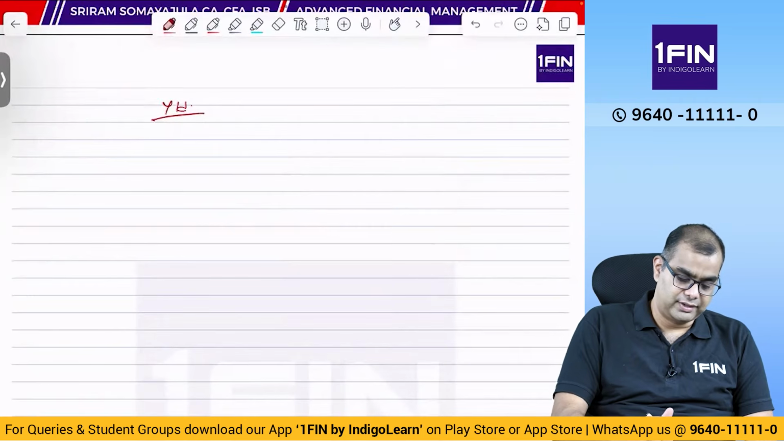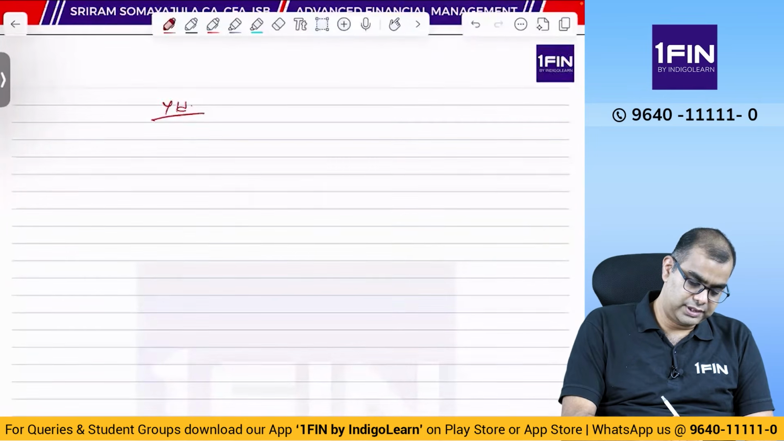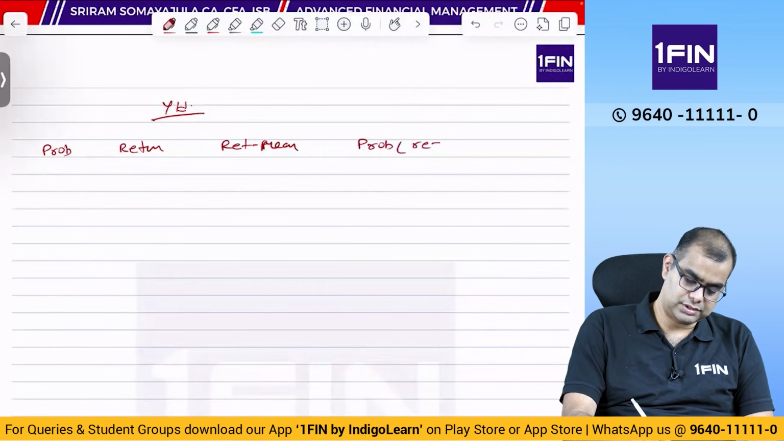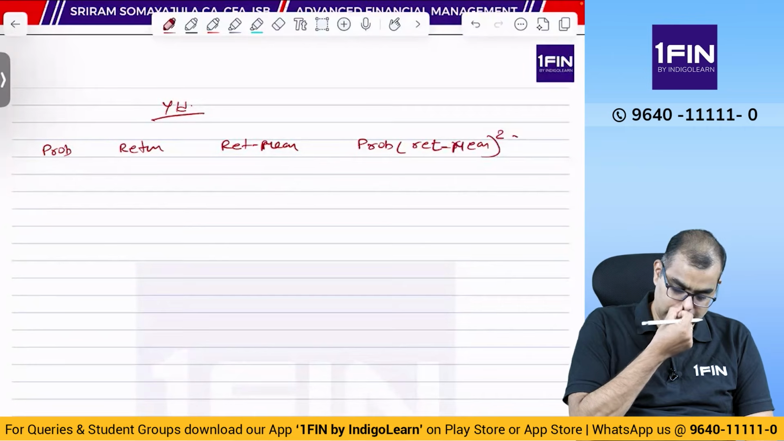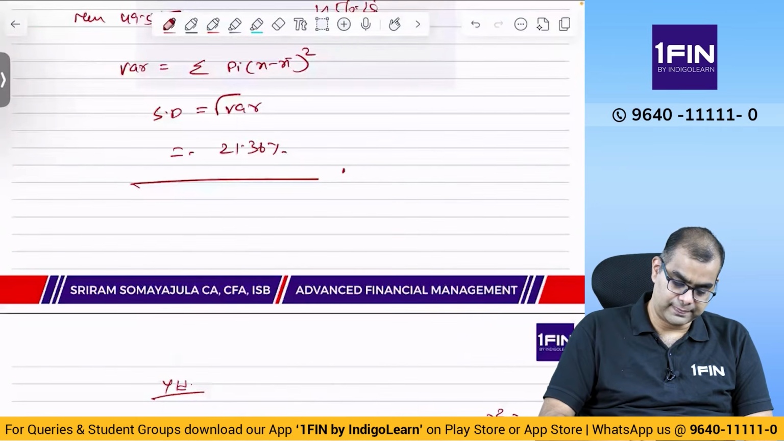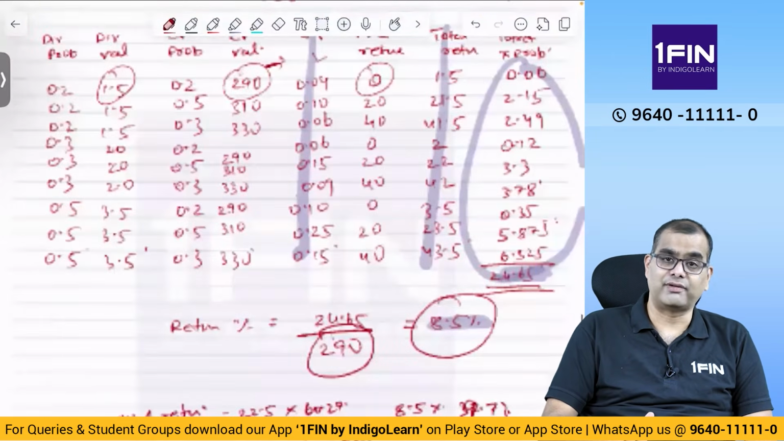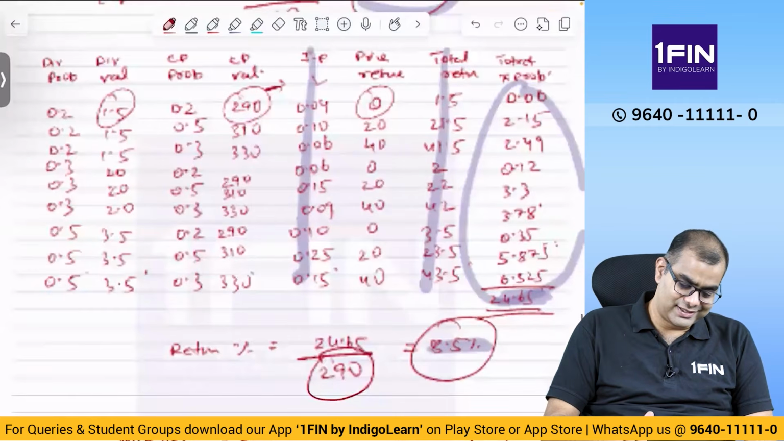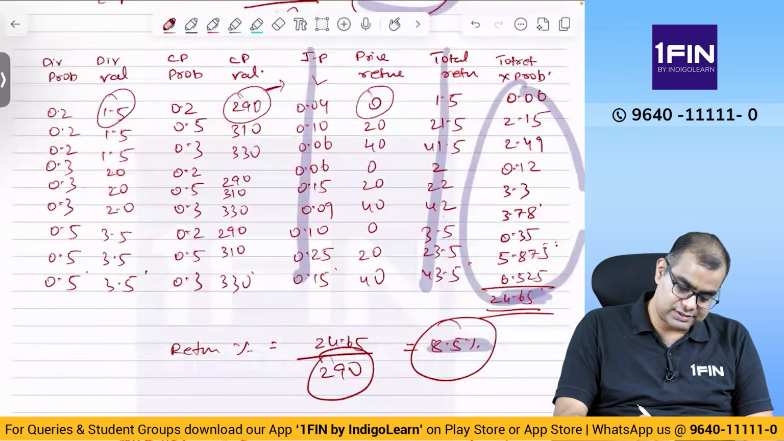Now we'll do for y. What are the probability, return minus mean, probability into return minus return mean whole square. Okay, what is the probability? We have to look at y, don't take x. What is joint probability here?